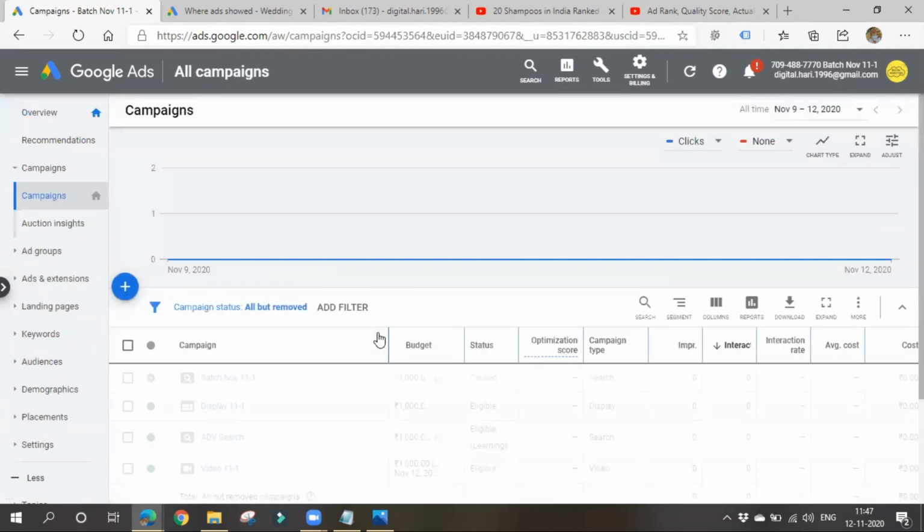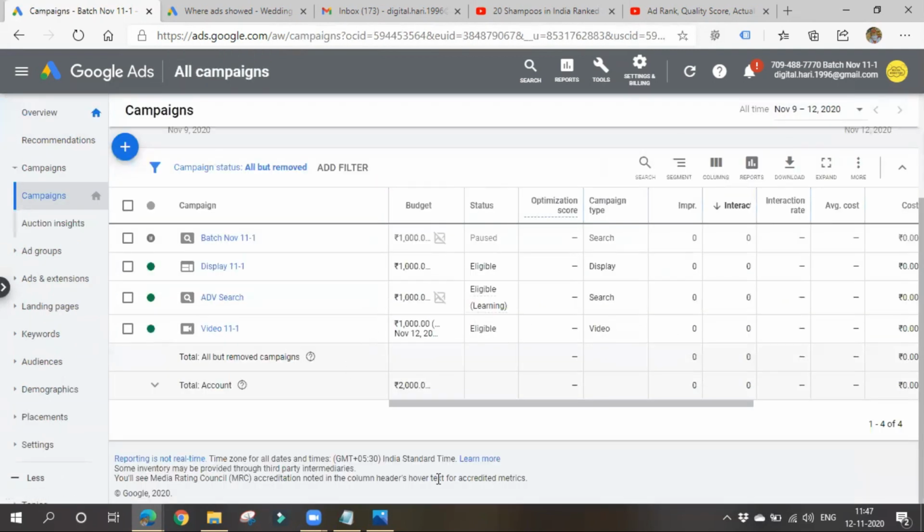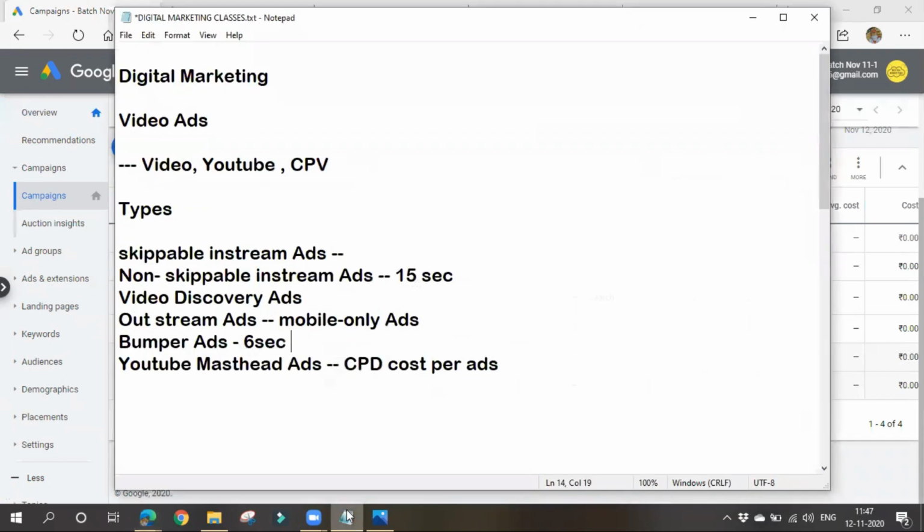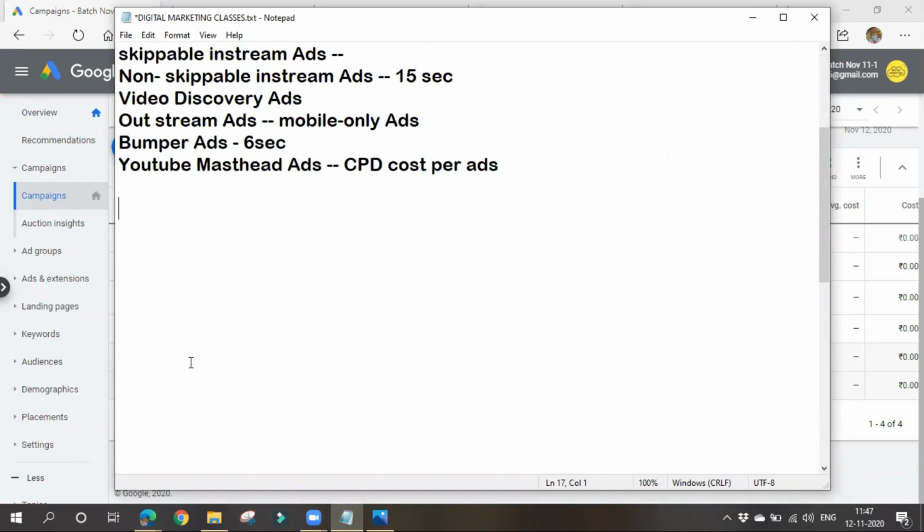You can see all the campaigns here. Right, so now let's go for Gmail ads. Okay, so Gmail ads.